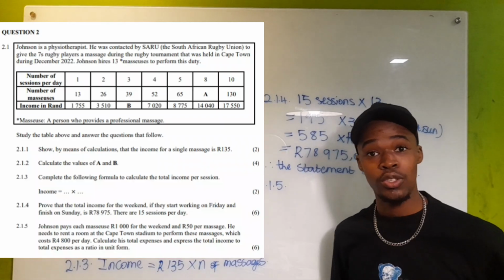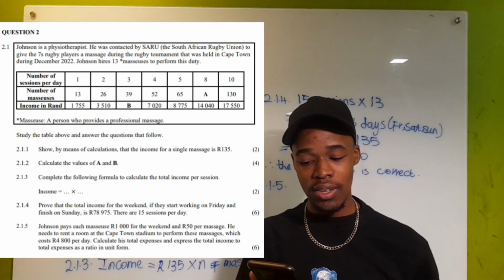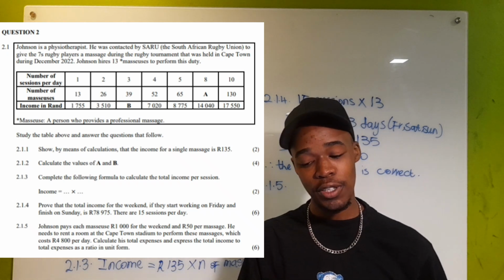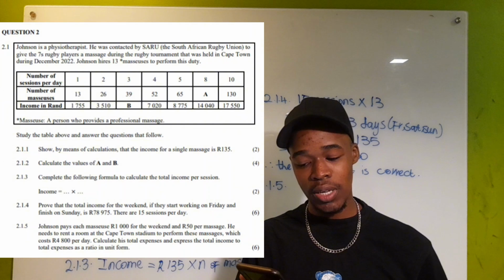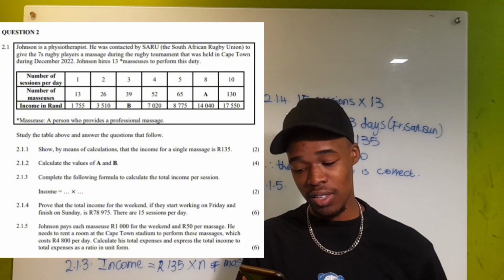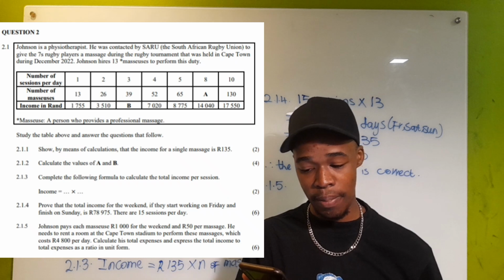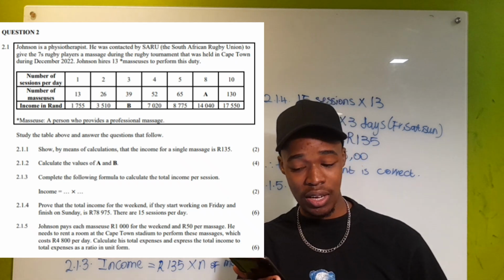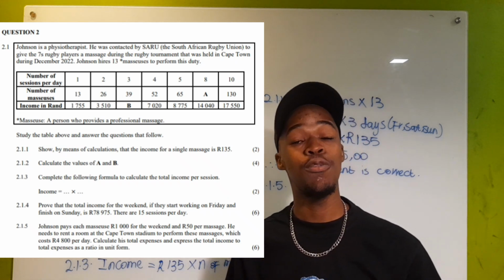So now getting to the last question, 2.1.5, which says, Johnson pays each masseuse 1,000 rands for the weekend and 50 rands per massage. He needs to rent a room at Cape Town Stadium to perform these massages, which costs 4,800 rands per day. Calculate his total expenses and express the total income to total expenses as a ratio in unit form.